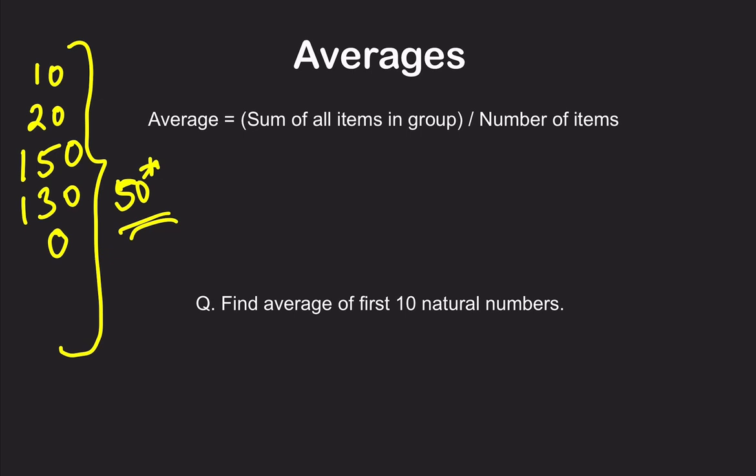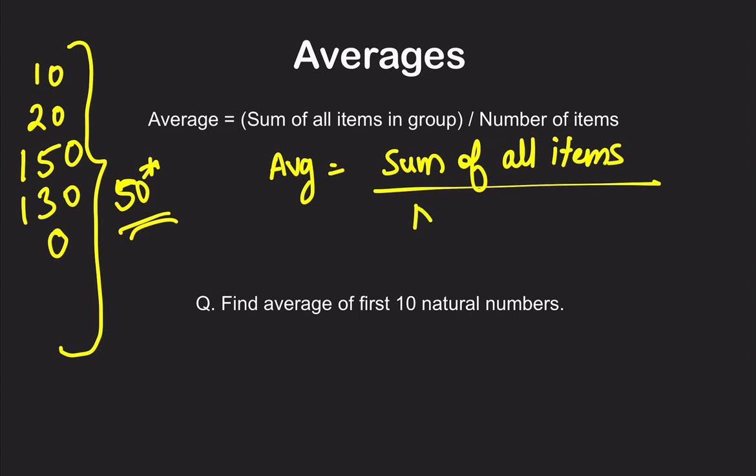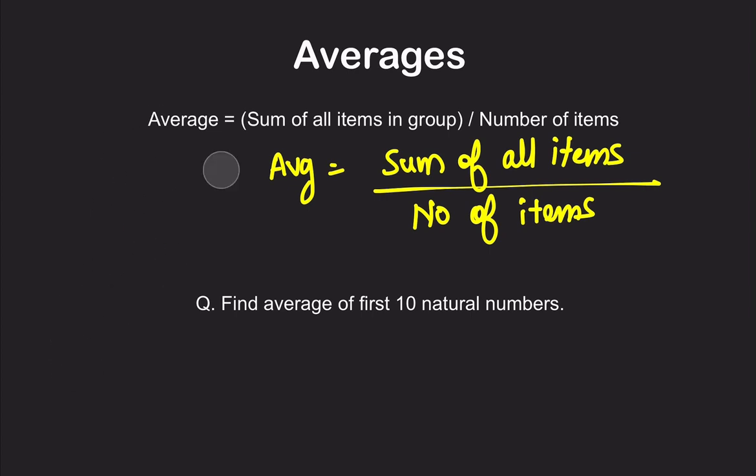So what exactly is average? The formula is, please note it down: average is the sum of all items, which in the case of a batsman means the sum of all the scores the batsman has scored, divided by the number of items. So in the case of a batsman, the number of items will be the number of matches, right?